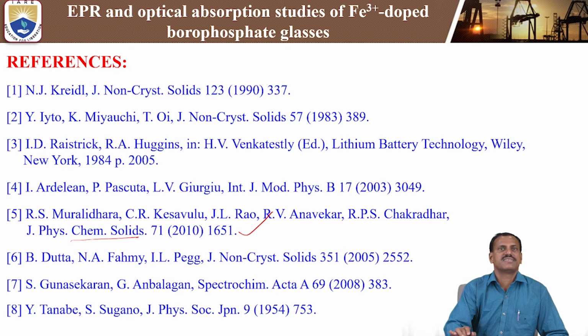So these are the different references cited. By using these references and the Tanabe-Sugano diagram, we are calculating the crystal field parameter Dq and the Racah inter-electronic repulsion parameters B and C. These are the citations of the present study paper.